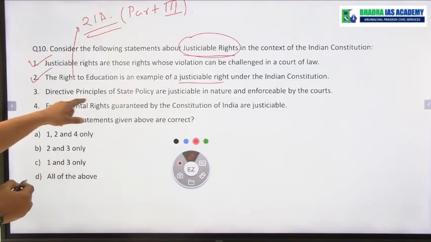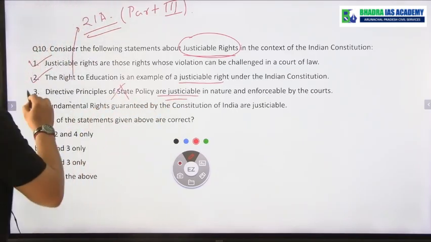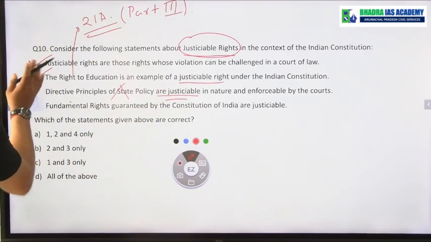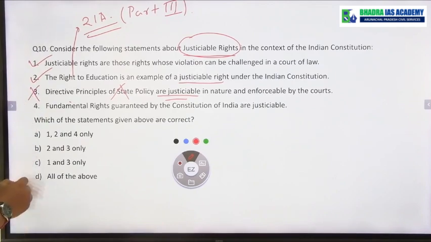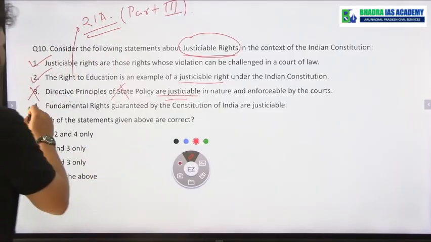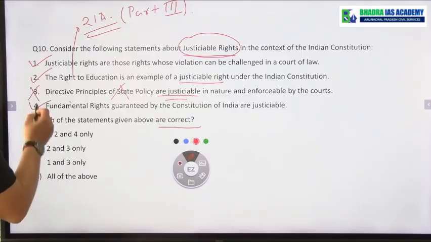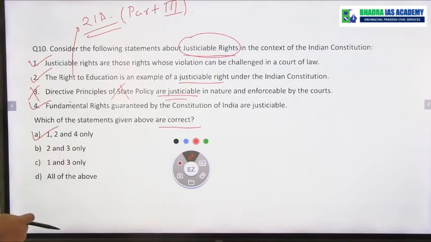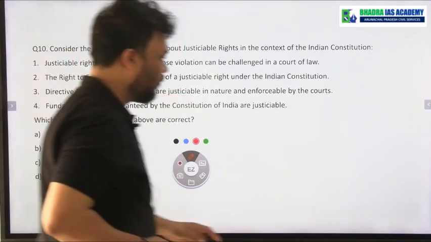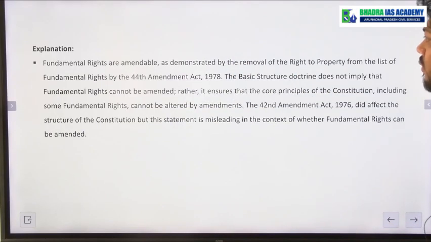DPSP, that is Directive Principles of State Policy, are justiciable. No, they are not justiciable. Statement number 3 is ultimately not correct. Fundamental rights guaranteed by the Constitution of India are justiciable. Yes, fundamental rights are justiciable. So which are correct? 1, 2 and 4, ultimately option A is correct. You can see the correct answer is 1.